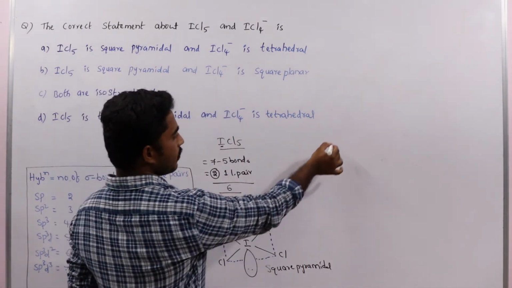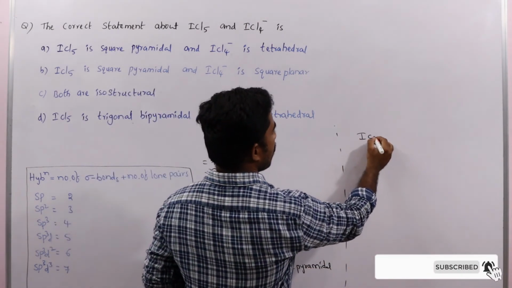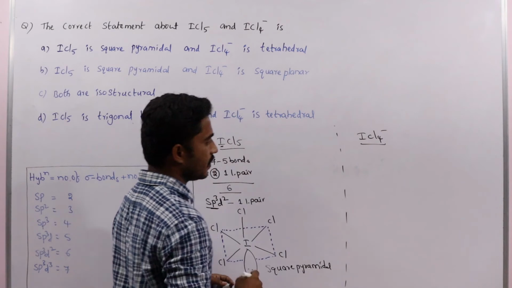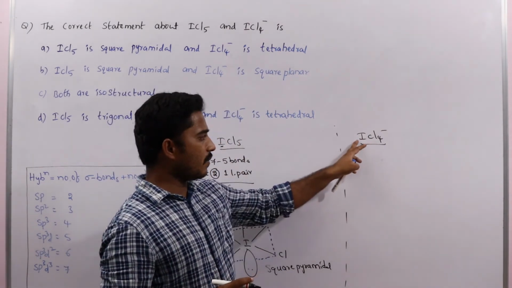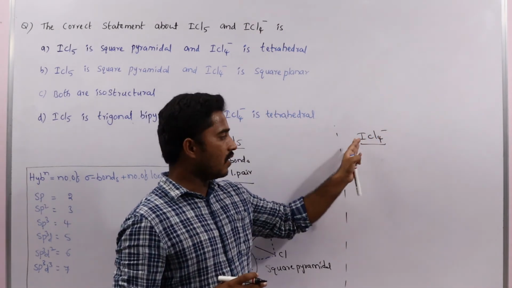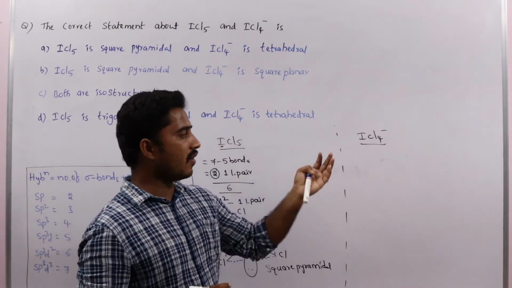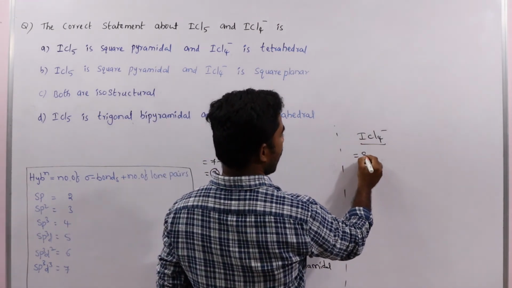Let us see ICl4 minus. In ICl4 minus, the central atom iodine contains 7 valence electrons. Here one negative charge is there, so to the 7 valence electrons we add one more electron. Totally how many valence electrons? 8.